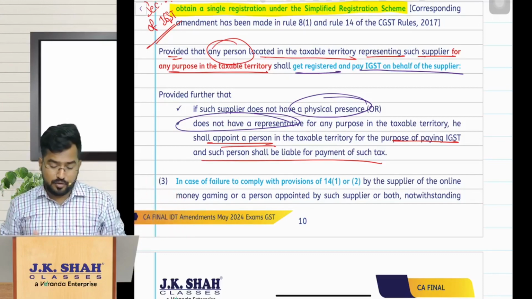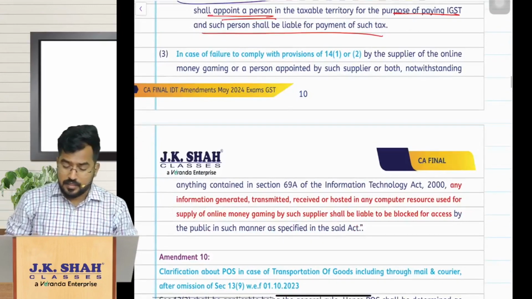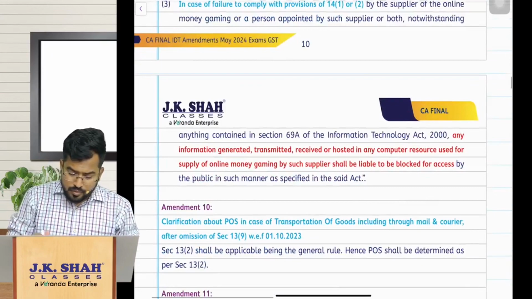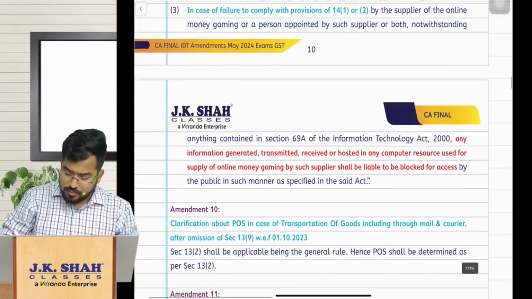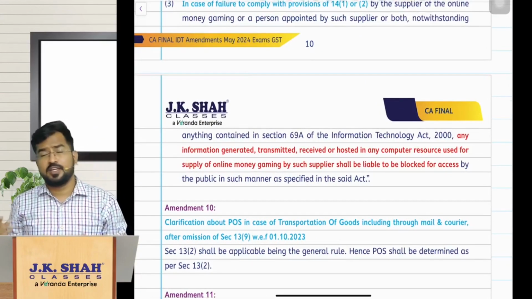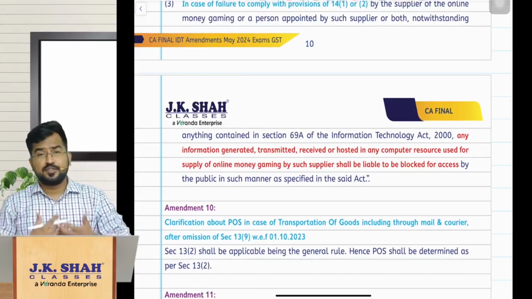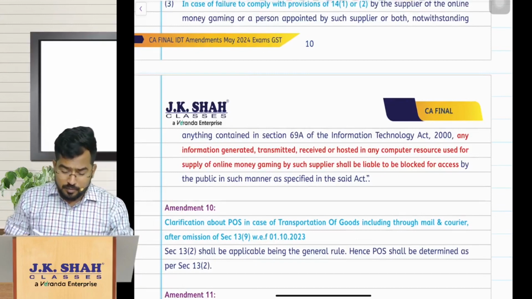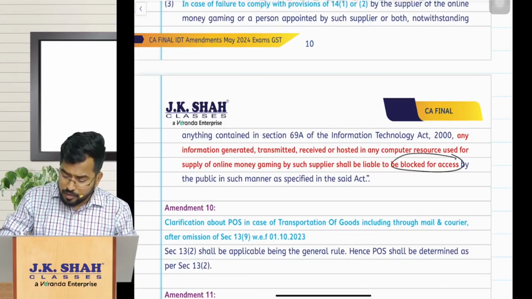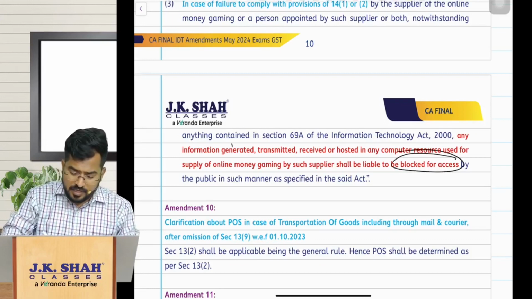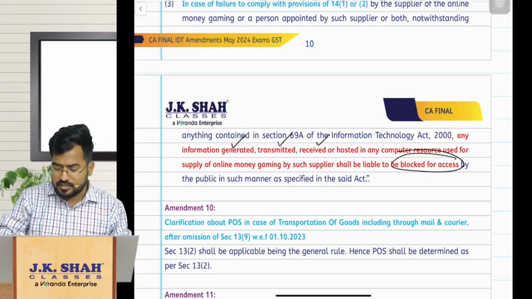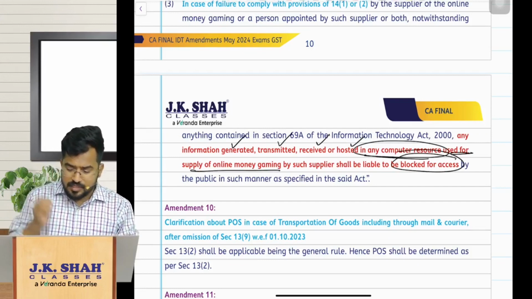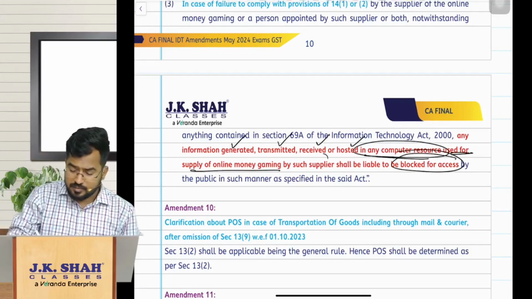And if you are not doing that, then the government has the power to block your sources. See, for providing online money gaming, you should have some resource through information technology, using the internet and all that. So the government has the power to block all access to any information generated, transmitted, received or hosted in any computer resource used for supplying this online money gaming by the supplier.